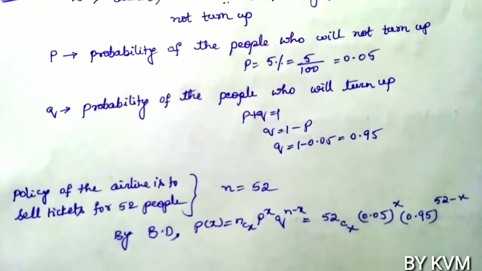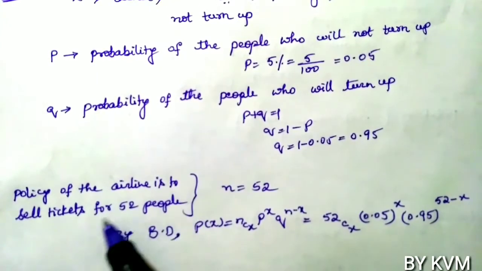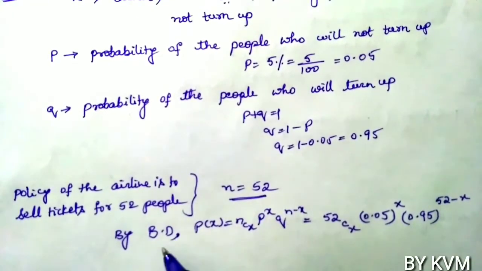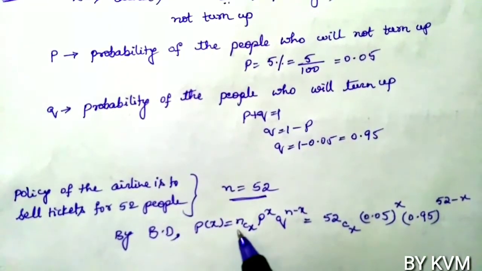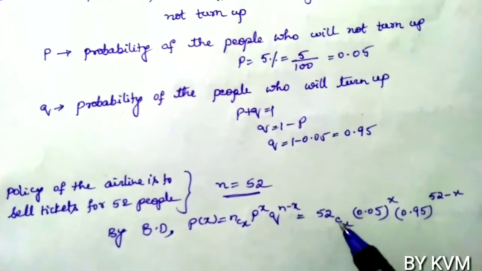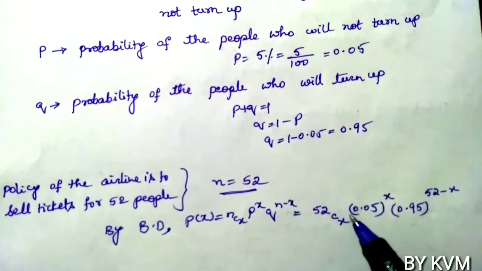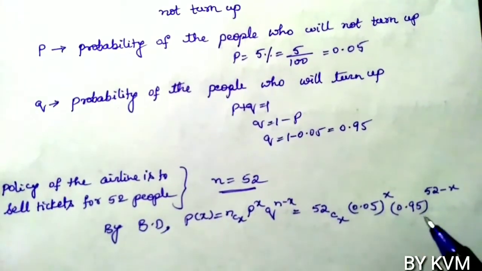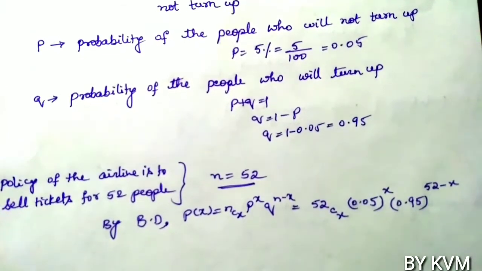Now the policy of the airline is to sell tickets for 52 people, that is n equals 52. So by binomial distribution, P of x equals nCx into P^x into Q^(n-x), which is equal to 52Cx (0.05)^x into (0.95)^(52-x).